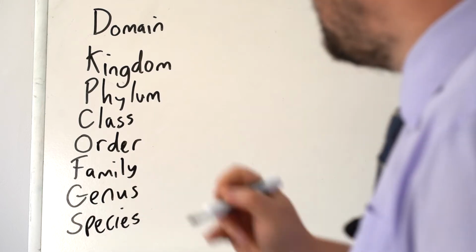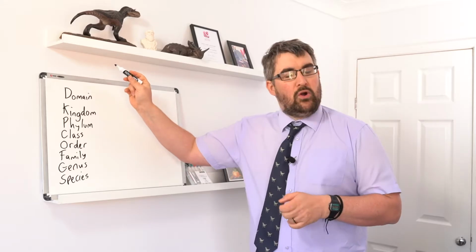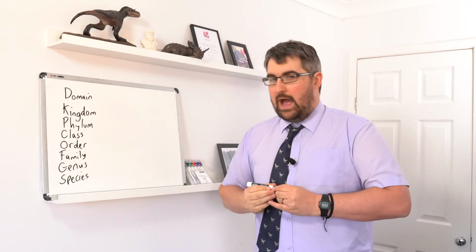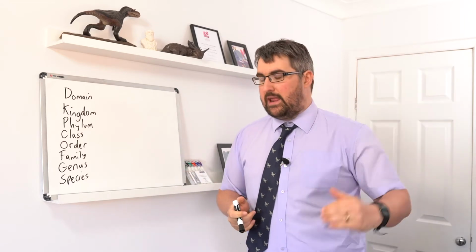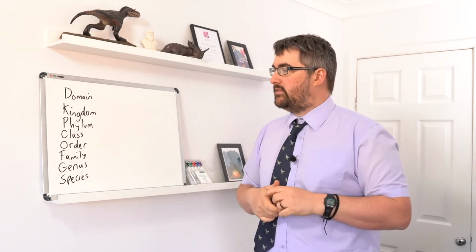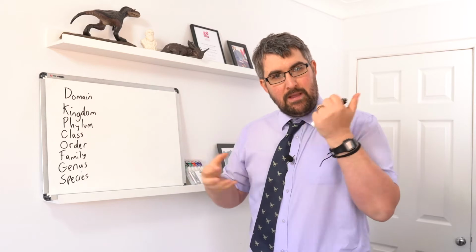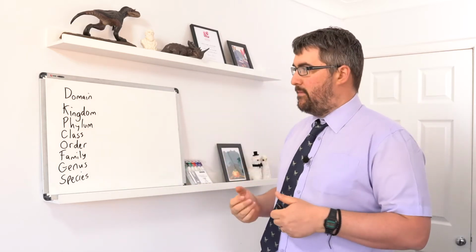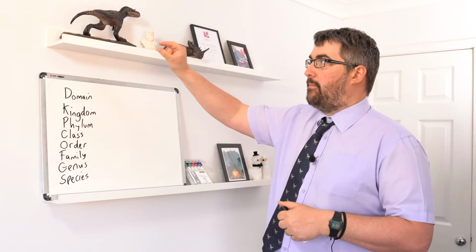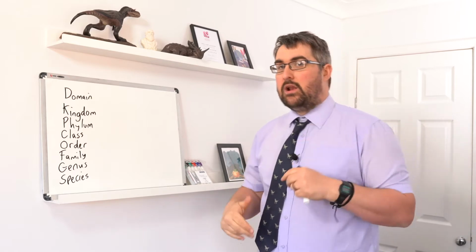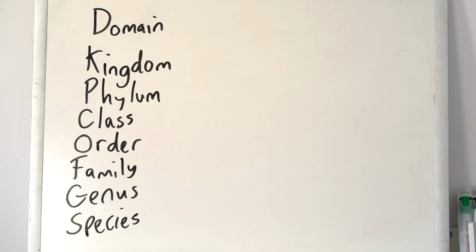So you need to be able to know the correct order of these different taxonomic groups, and often you see exam questions where you're filling in the missing words and so forth. So be aware of that particular list. Not always do they have domain on there, so be mindful of that. You might be starting off at the kingdom level. Look at what other bit of information. If it's animalia or animals, then you know we're looking at kingdom. If it's domain, you'd be looking at terms like eukaryota, bacteria, or archaea.